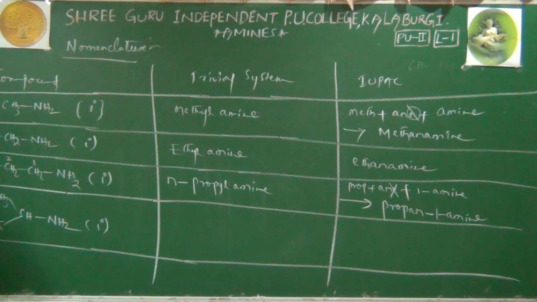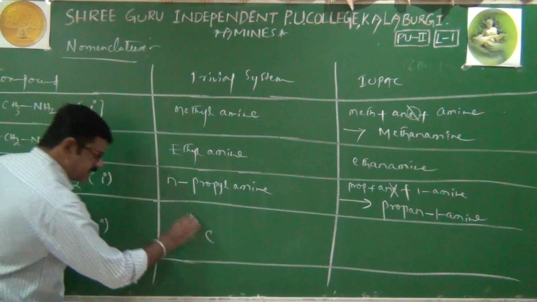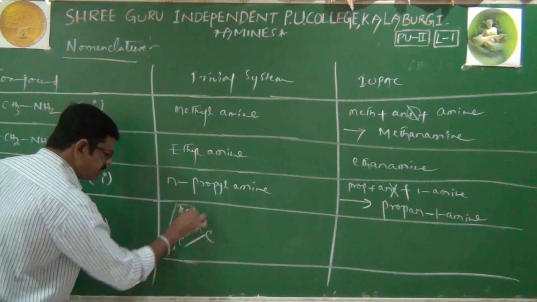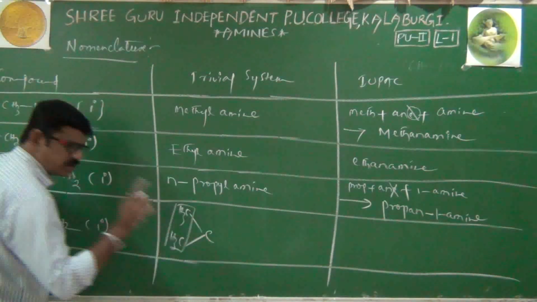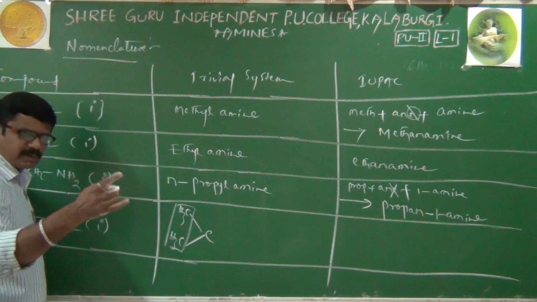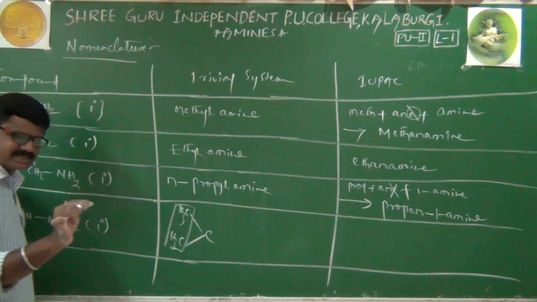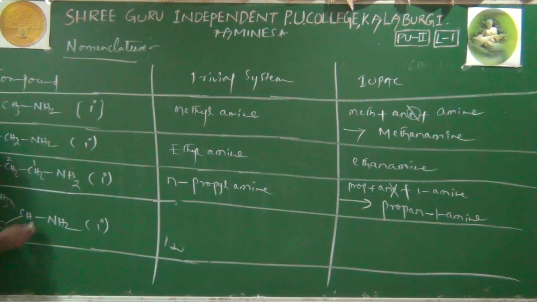Next example. Here always remember, when a carbon is connected with both methyl and methyl, this is very important. When a carbon is connected with two methyl groups only, no ethyl, no propyl, that particular group is called iso, and of course there are a total of 1, 2, 3 carbons.